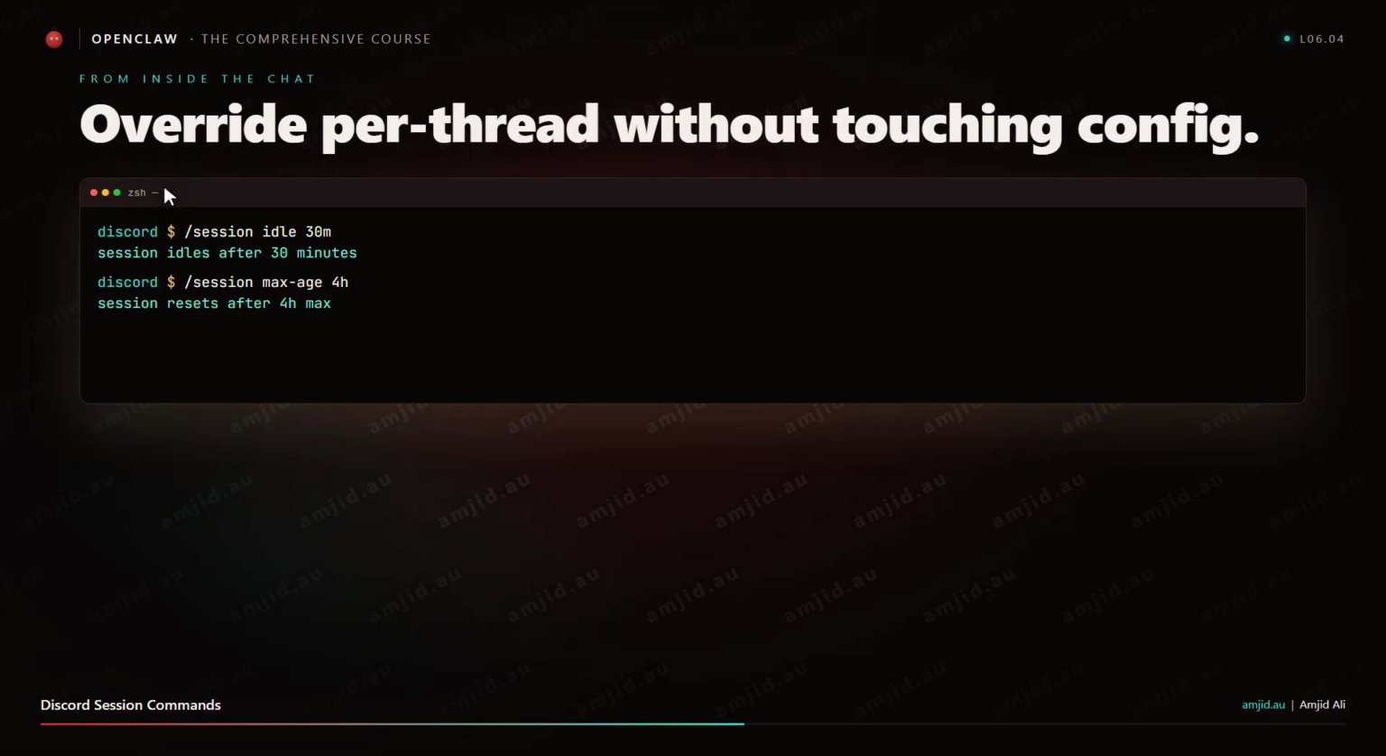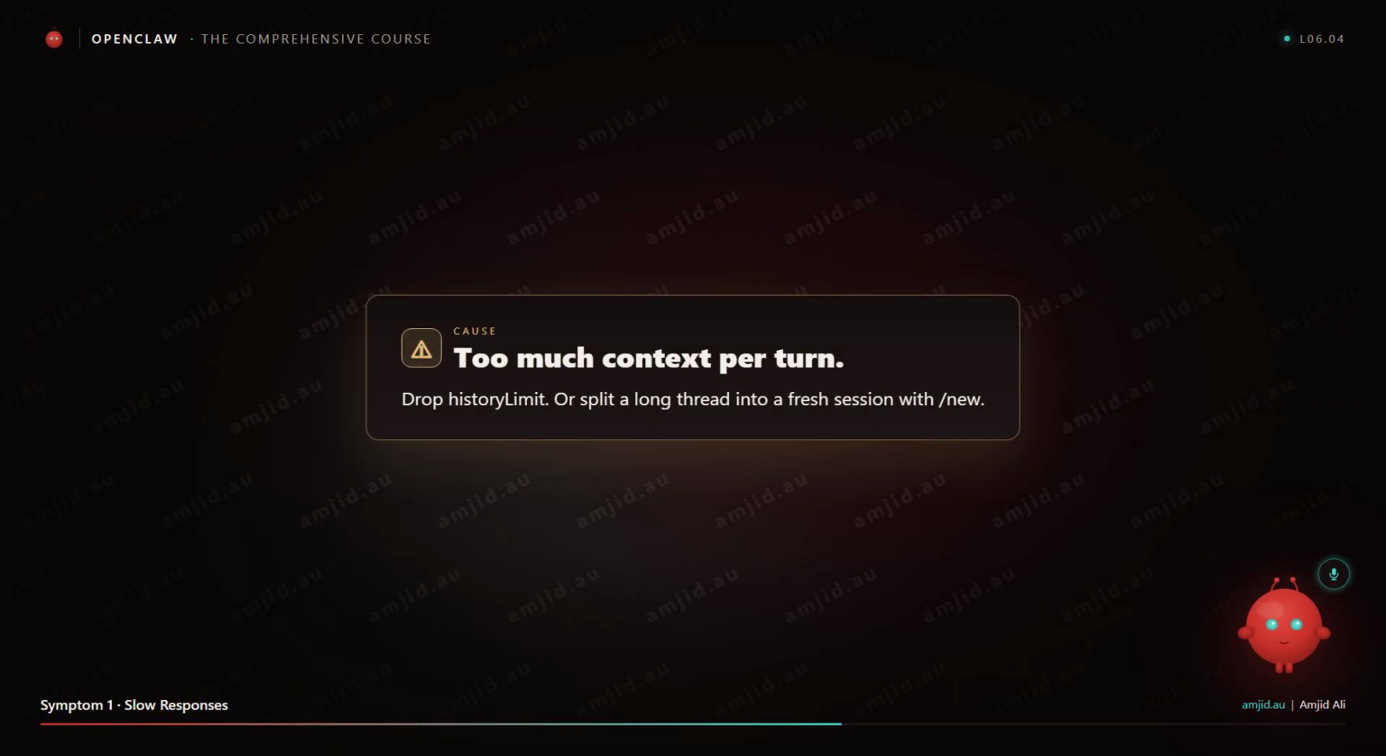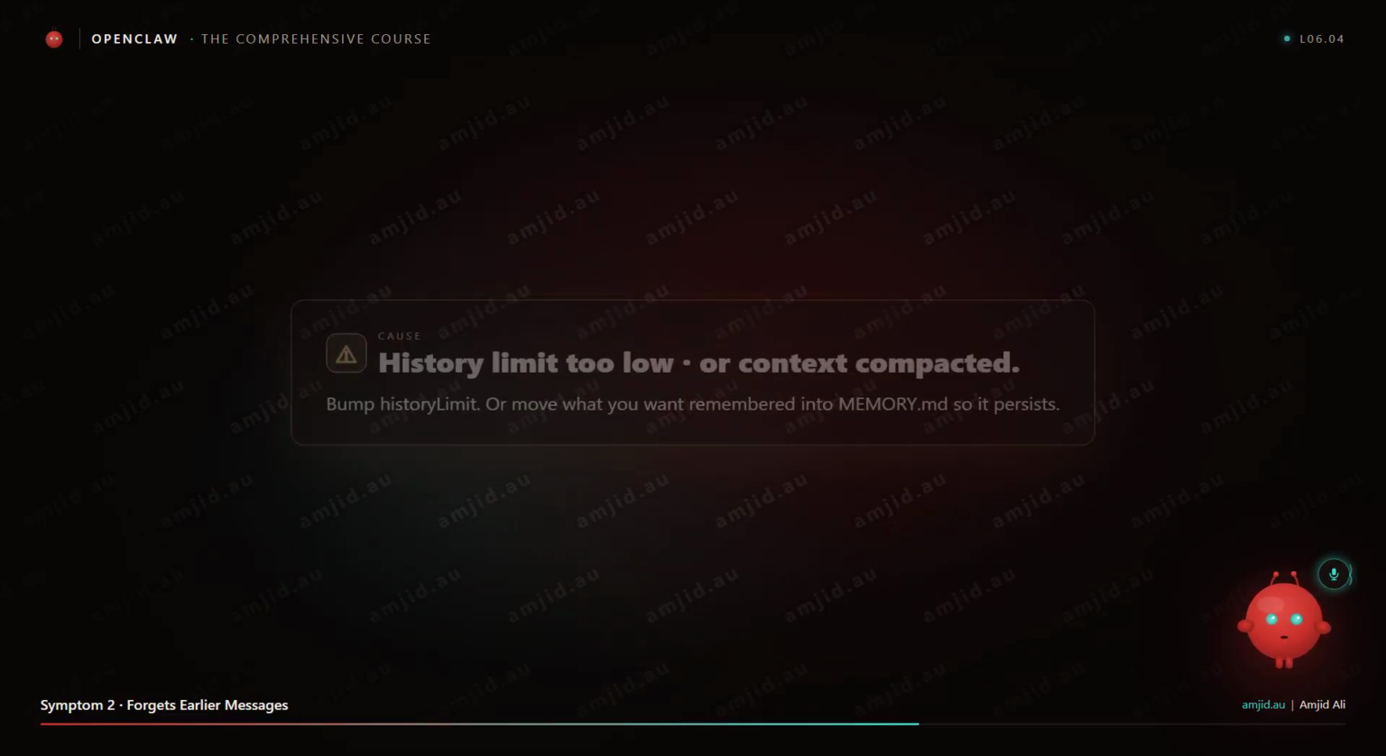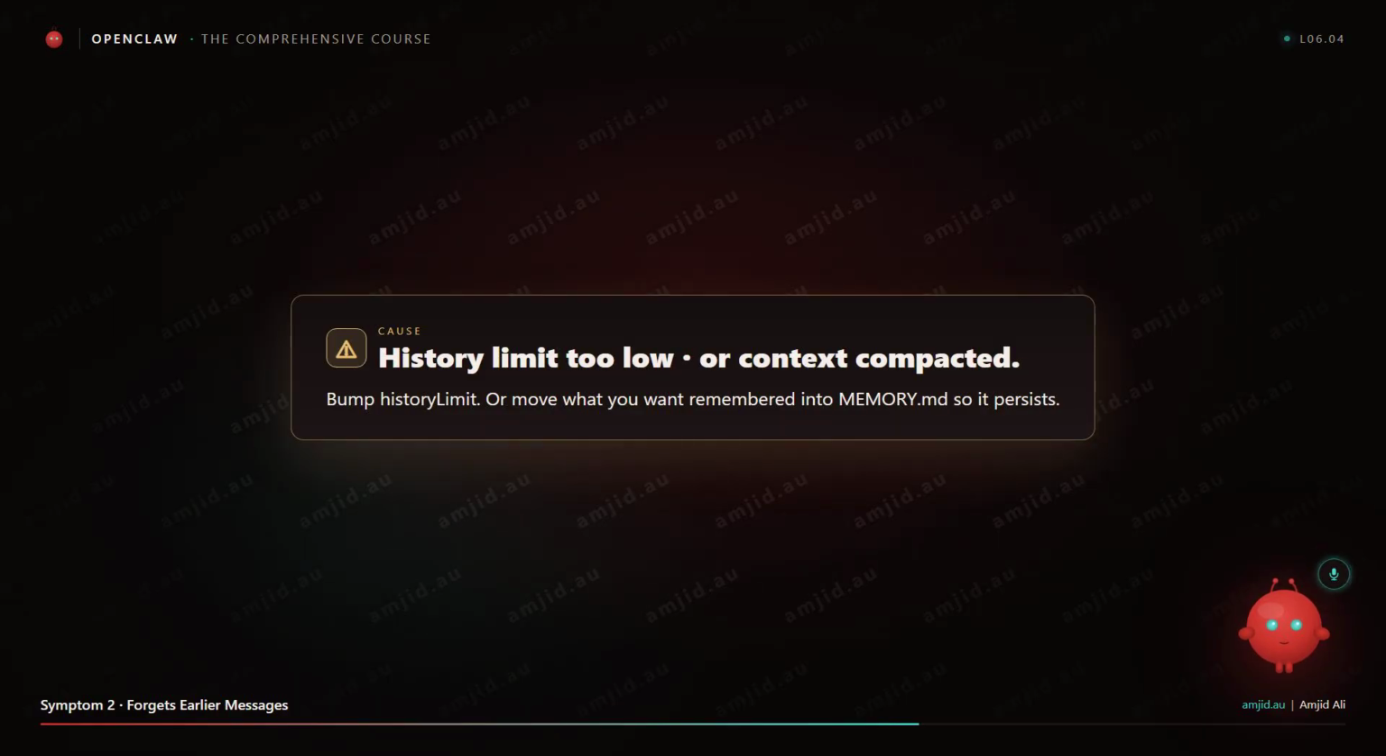Now, when sessions are getting away from you, let me give you the symptoms to watch for. Symptom 1. Slow responses. The model is loading too much context every turn. Drop history limit or split a long-running thread into a fresh session with /new. Symptom 2. The agent forgets things you said earlier in the conversation. The history limit is too low or context got compacted. Bump history limit or move the thing you want remembered into memory markdown so it actually persists.